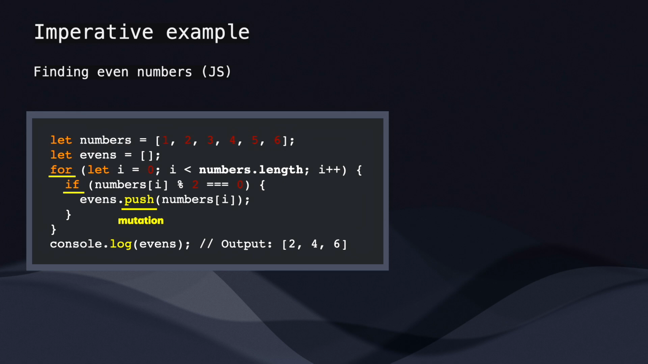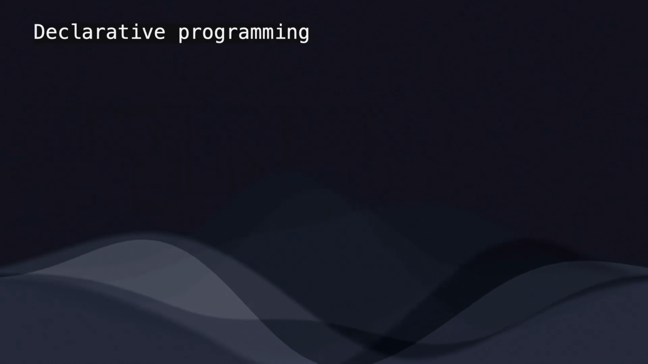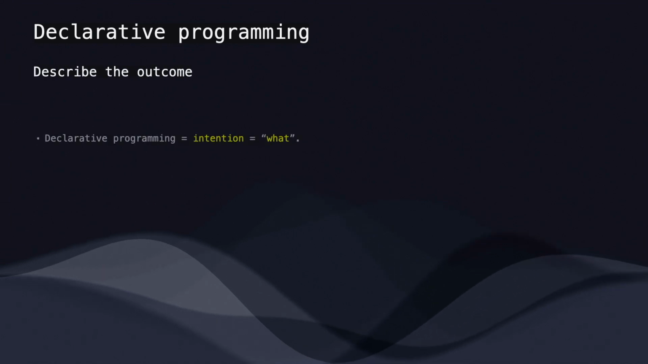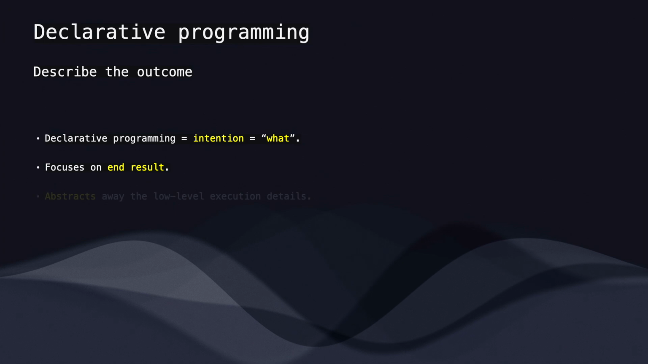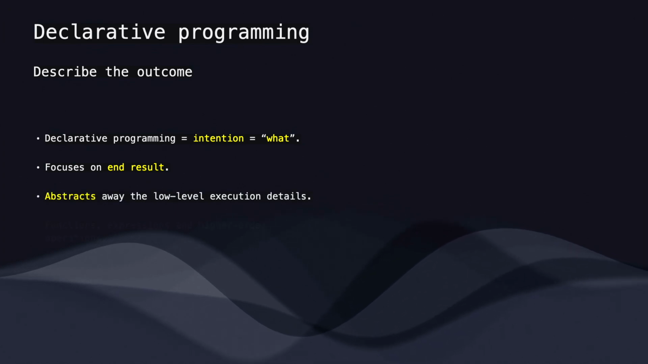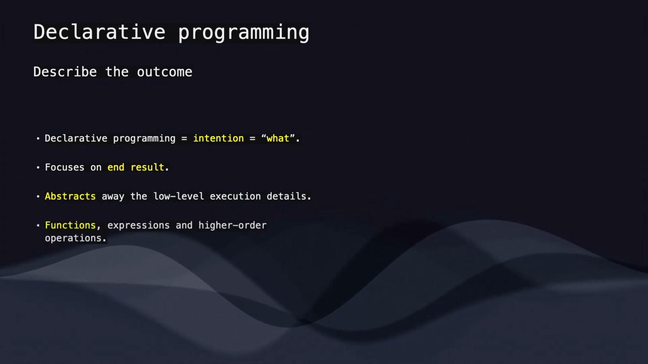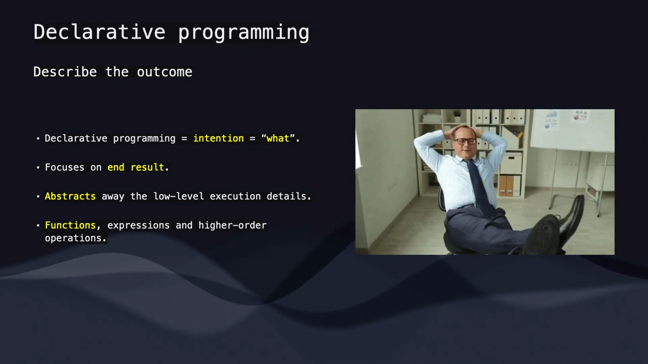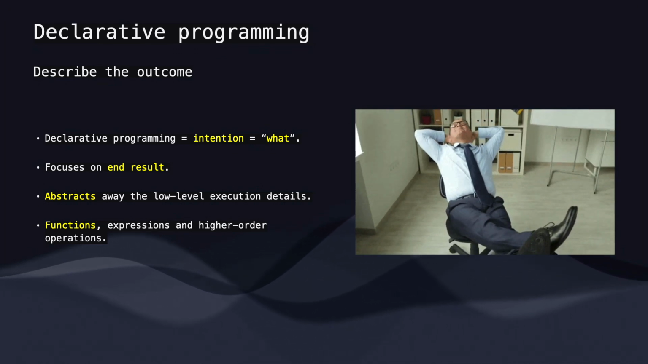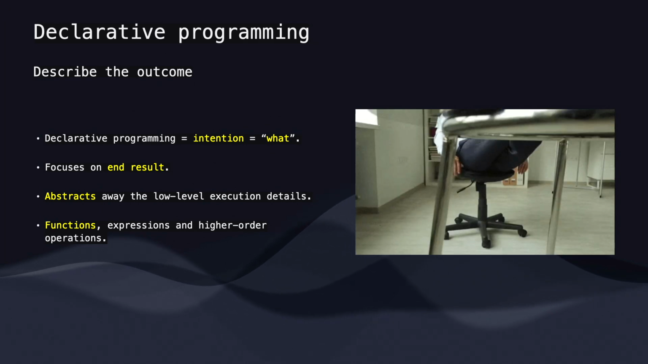Let's transition into declarative now. Now, let's talk about coding with intention. Instead of dictating how to do things, we simply declare what we want to achieve. It's like ordering a meal and describing what you want, without having to micromanage the chef in the kitchen. After all, you only expect a dish, not the recipe. By abstracting away the low-level execution details, we can leverage powerful tools like higher-order functions and expressions to describe our intentions. So how does it look in practice?